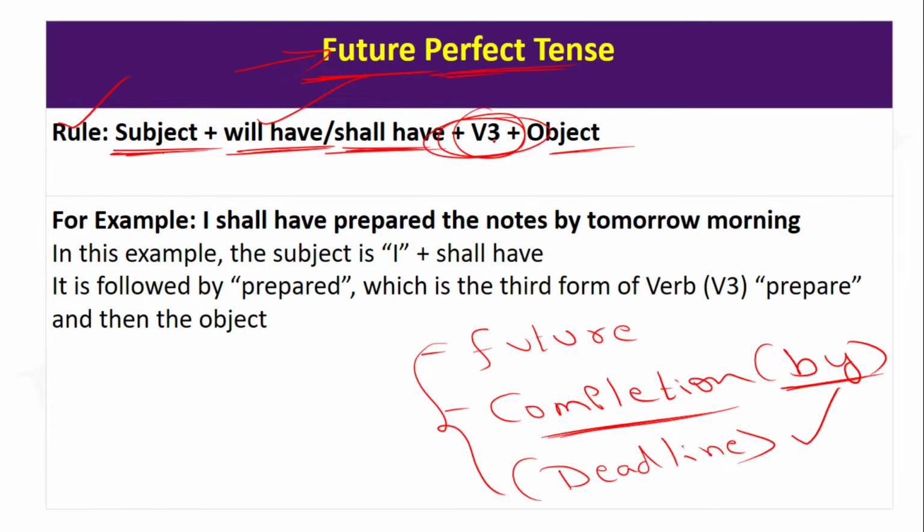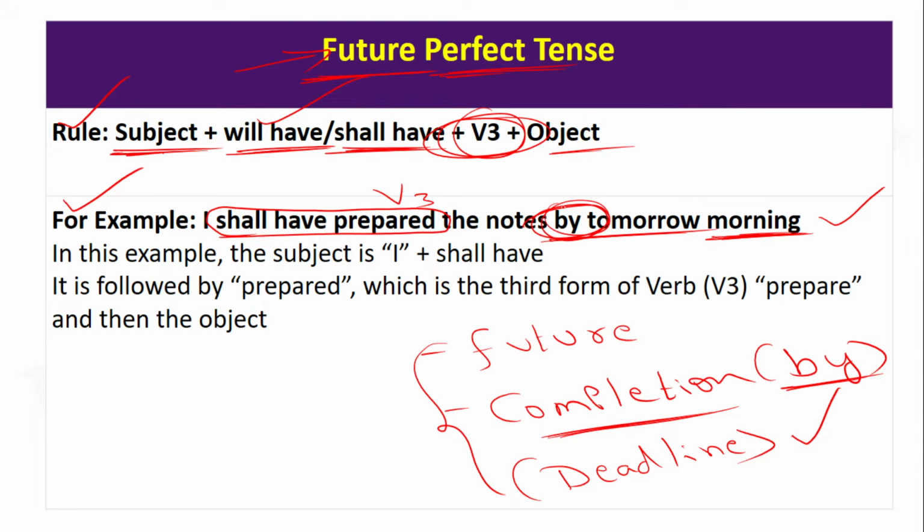So, I'll give you one example. Then you will understand it. See the example. I shall have prepared the notes by tomorrow morning. If you see this expression, first of all, yes, the grammar is perfect. Shall have plus V3. Here prepared is V3. But if you understand the whole meaning of the sentence, it looks very interesting. The whole meaning is, I shall have prepared the notes by tomorrow morning. Here if you observe, you are mentioning not just tomorrow morning. You have mentioned by tomorrow morning.